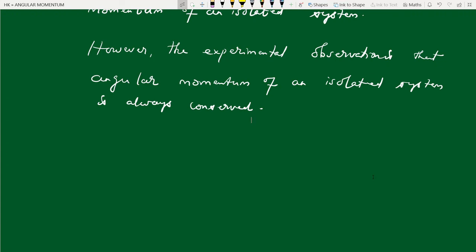So in this case, we should understand that conservation of angular momentum is different from conservation of linear momentum, in the sense that both are fundamental conservation laws of nature, but conservation of linear momentum we can deduce from Newton's laws of motion. However, conservation of angular momentum we cannot deduce from Newton's laws of motion in the case of non-central forces.